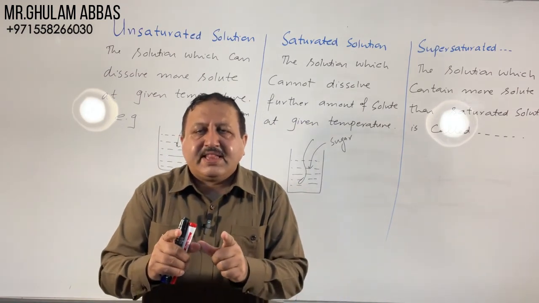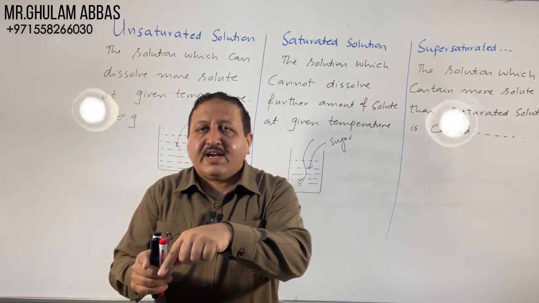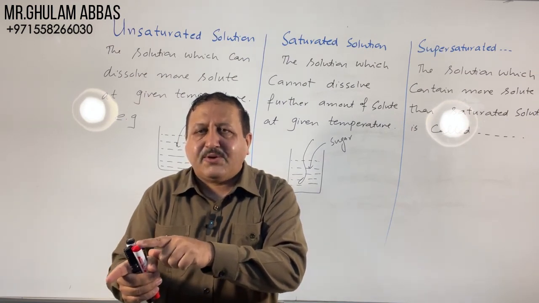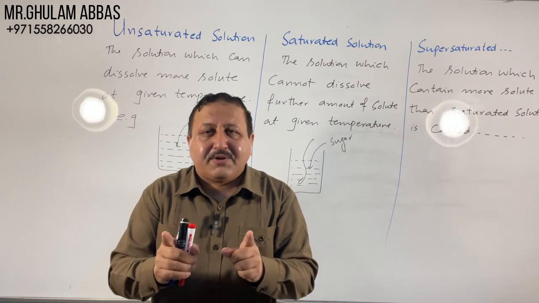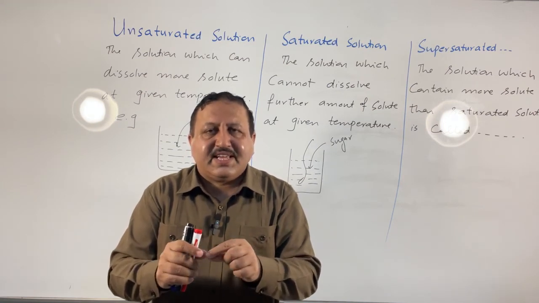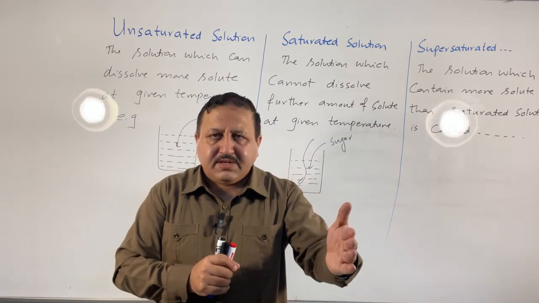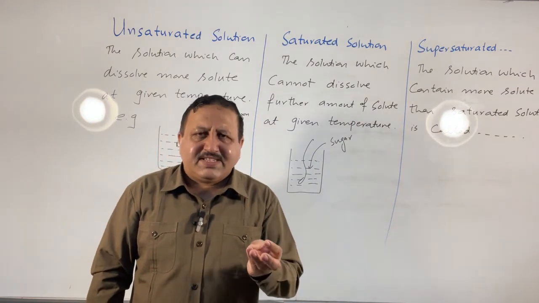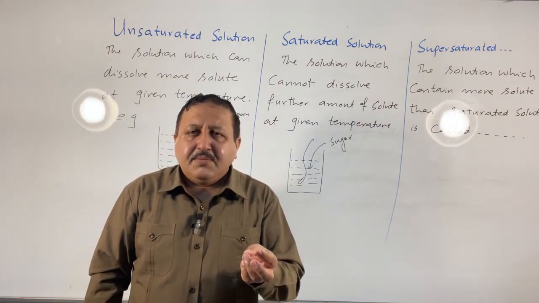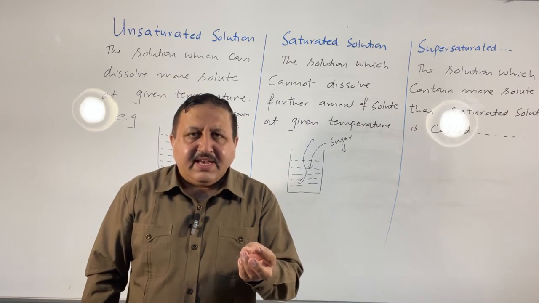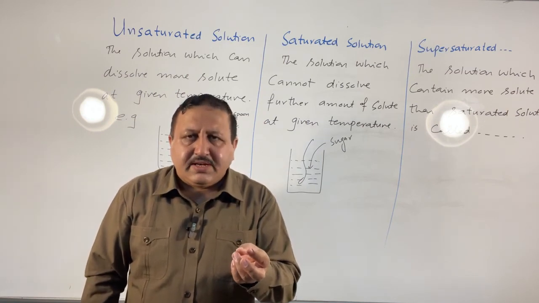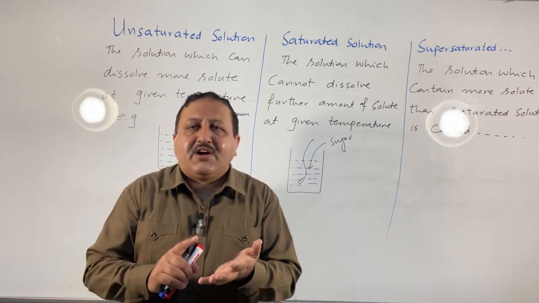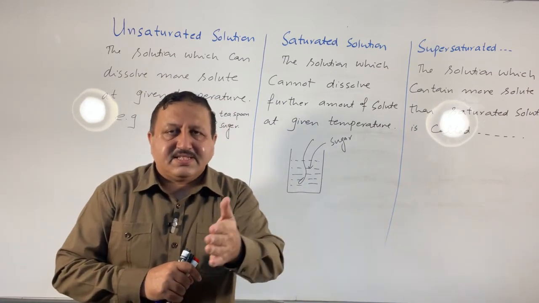If we add ethanol into water, now water is present in larger amount, so water acts as a solvent and ethanol acts as a solute. So in miscible liquids, we can't say that this is permanently solute and this is permanently solvent, like sugar in water, where sugar is always solute and water is always solvent. But in case of ethanol and water, or benzene and toluene, those liquids which are completely miscible, we can't say which is the solvent and which is the solute.